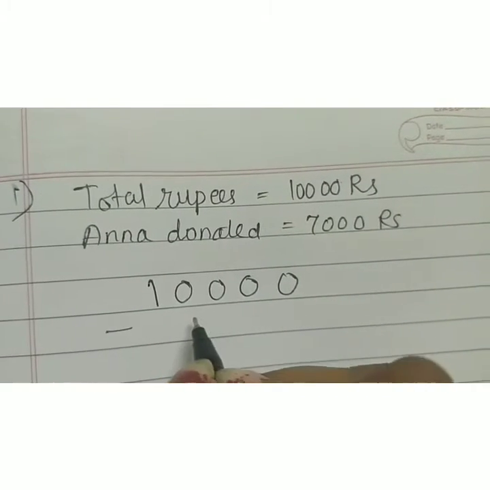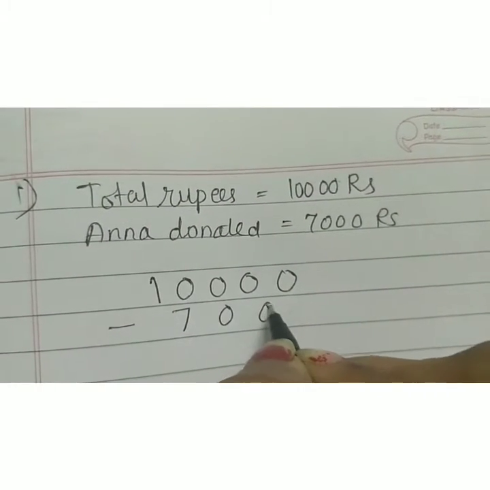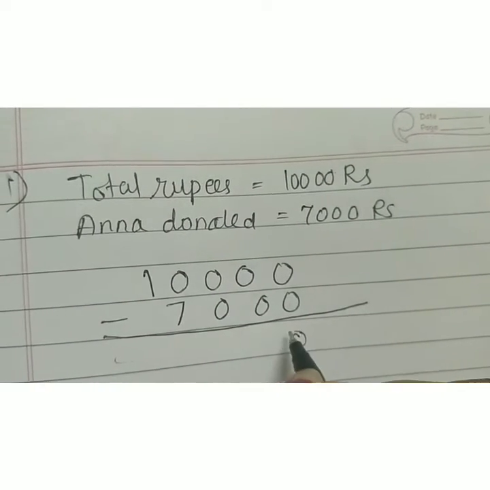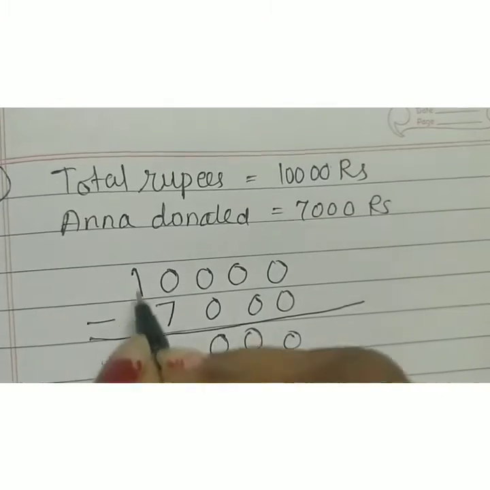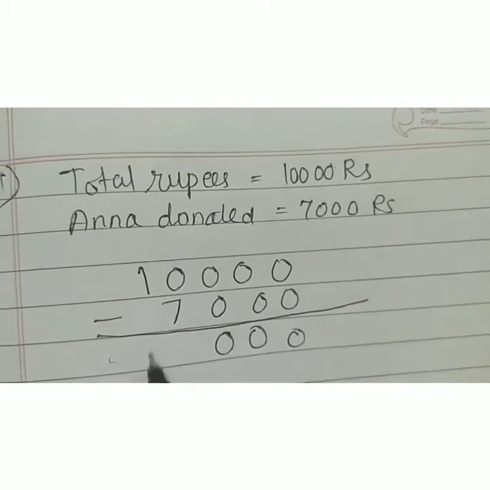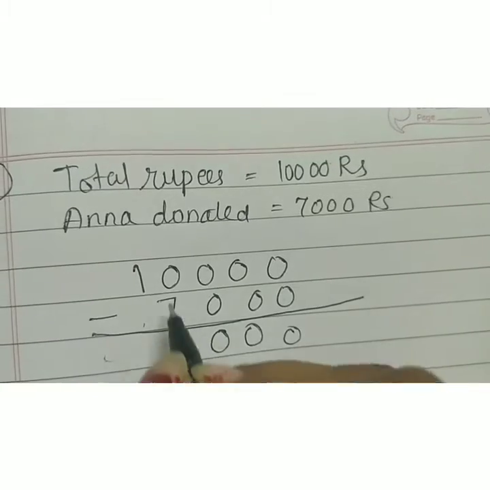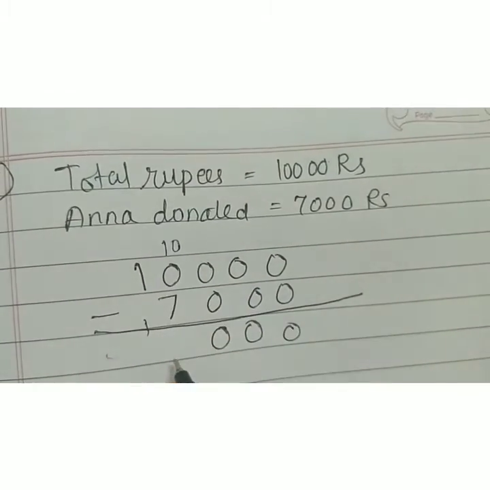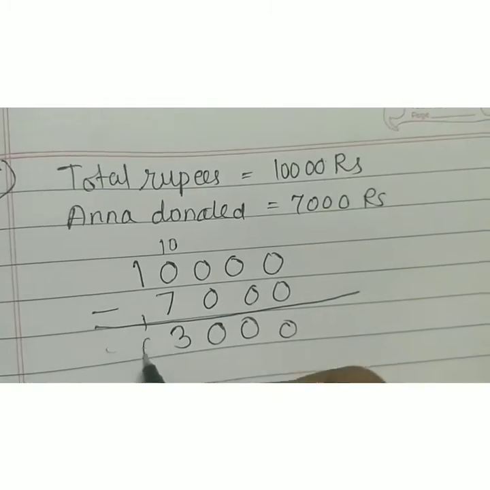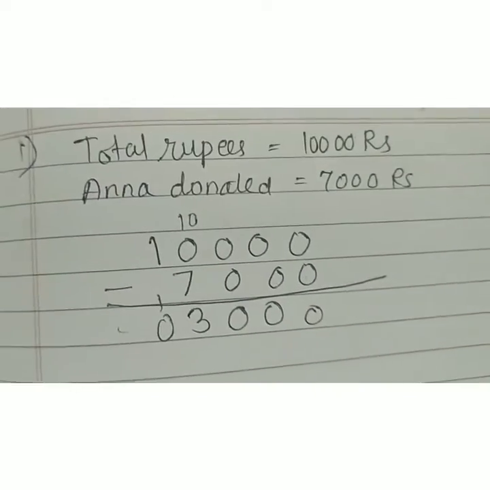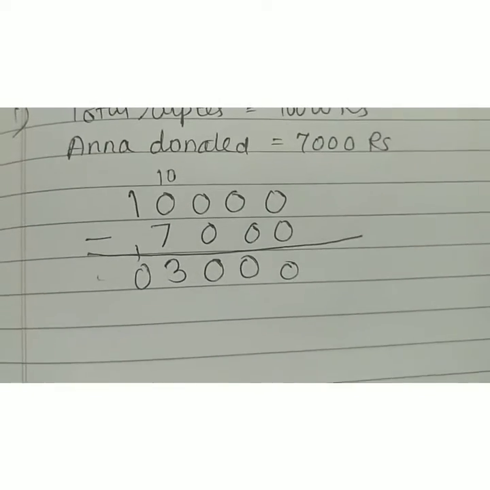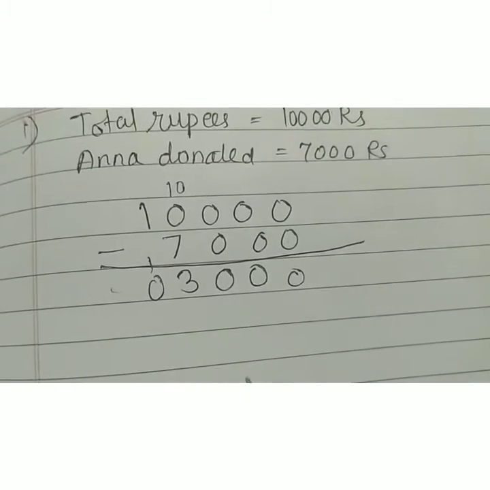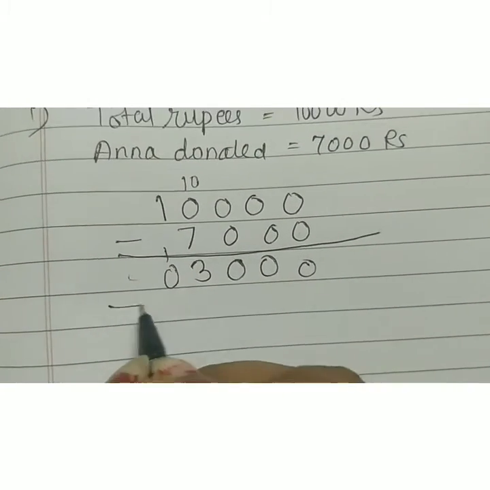This is 10,000. Anna donated 7,000. We are going to borrow and give it back. Okay, so let's borrow, give it back. So we have 3, 1 minus 1 is 0. So how much money is left? 3,000 left. Now this 3,000 rupees should be divided equally among the 6 students. So let's do that.